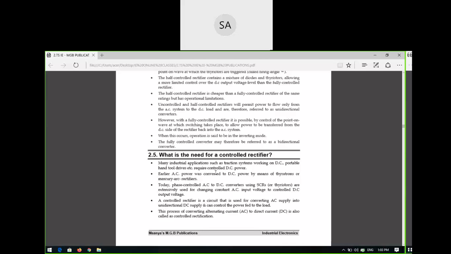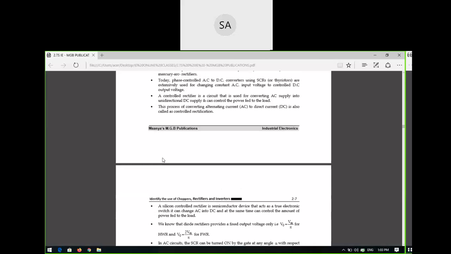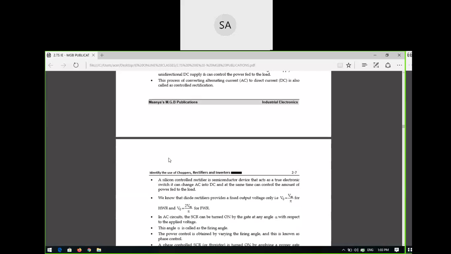In rectification using a diode, you can't control the output voltage, but in the case of a power electronic device you can control the rectification process also, because it has a gate. Okay, so this is the need of a controlled rectifier: the rectification process is also controllable.